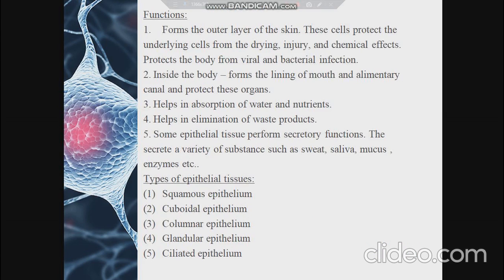Now let us discuss the functions of epithelial tissues. These epithelial tissues protect the underlying tissues from mechanical and chemical injuries. Epithelial tissue lining also gives rise to glands which secrete mucus, sweat, saliva, and enzymes. In lungs, the epithelium exchanges oxygen and carbon dioxide between blood and air.